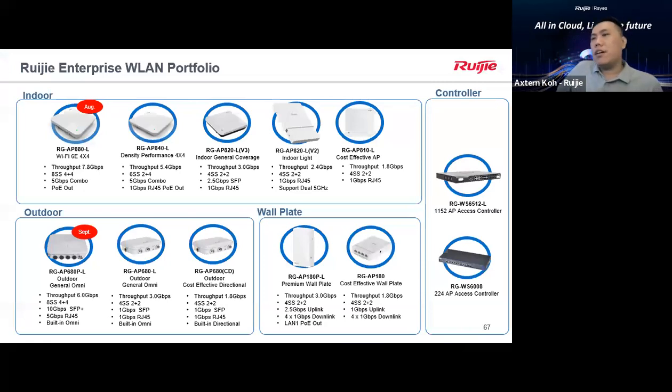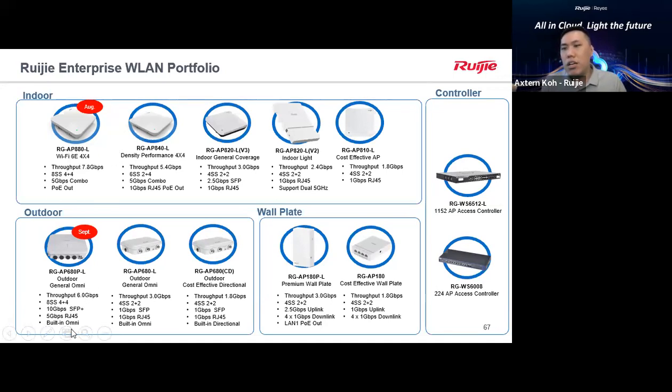For the RESE portfolio itself, for the wireless part, you're able to see all the available models that we can sell already. So what is new? We are going to launch another new model, the 880L. Our plan normally was August, but now can we sell this 880L? Because this is based on project price, we need to inquire the pricing from RESE directly, for the direct or non-direct price. RESE says the price is not released yet. If you have a project, yes, you can go for an inquiry about this.